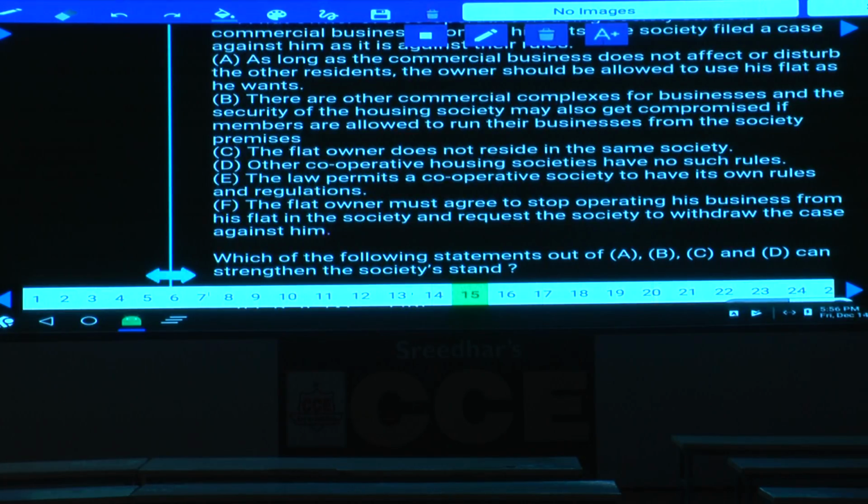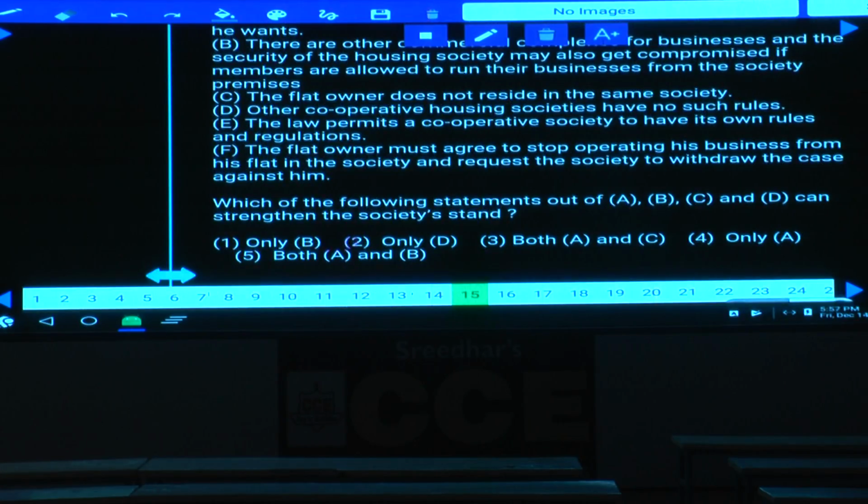There are other commercial complexes for businesses, isn't it? And the security of the housing society may also get compromised if members are allowed to run their businesses from the premises, isn't it? Now sir, if this person runs his commercial business in the society, then there will be a negative effect on the society, isn't it? Hence, what is your answer here? Choice B, only B, that is choice 1.